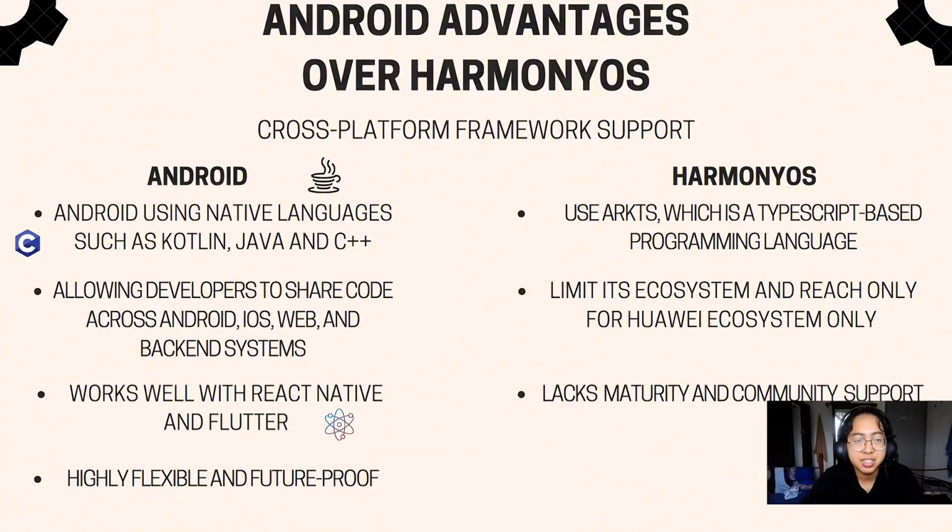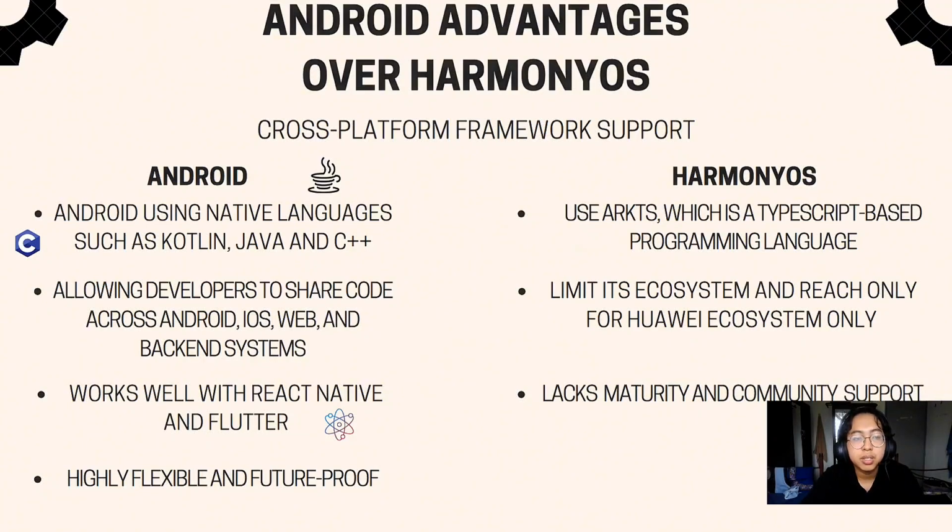The second advantage that Android has is cross-platform framework support. Android uses native languages consisting of Kotlin, Java, and C++. All of these native languages are widely used because of their ability to allow developers to share code across Android, iOS, web, and back-end systems. For example, Kotlin works well with React Native and Flutter, which are famous in the developer community. This makes Android highly flexible and future-proof.